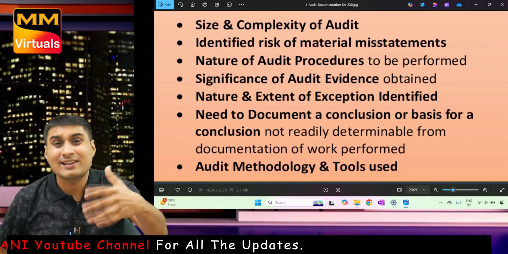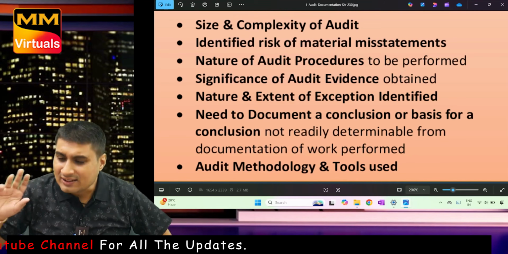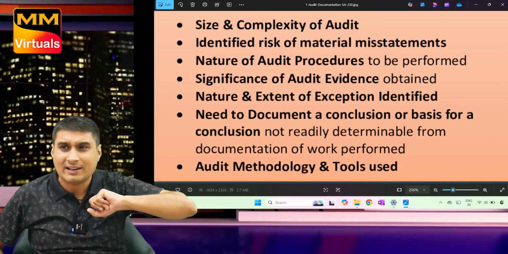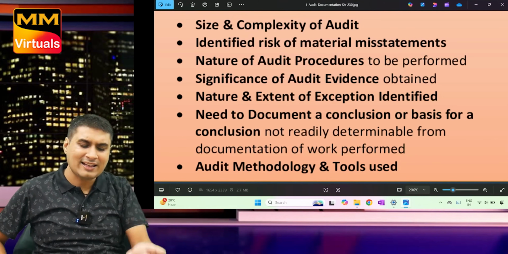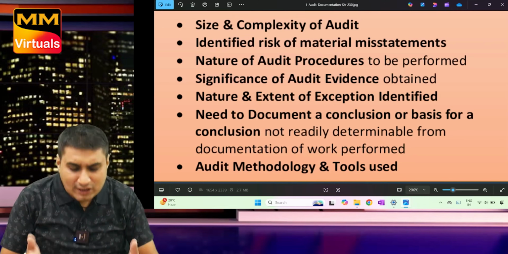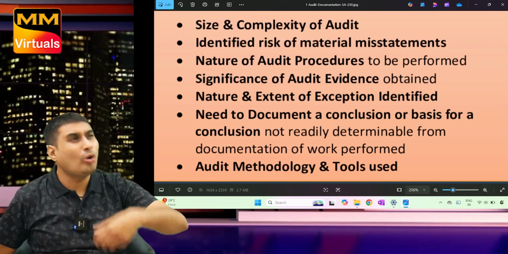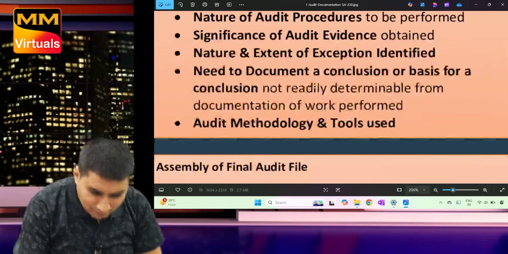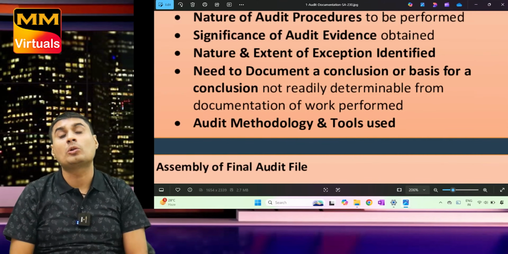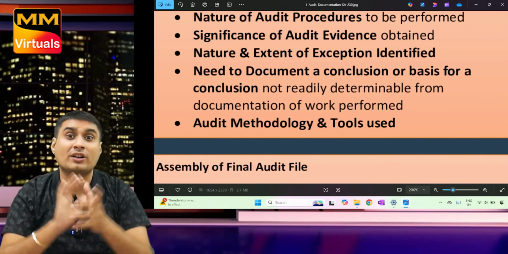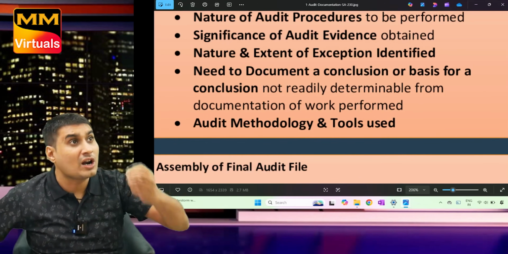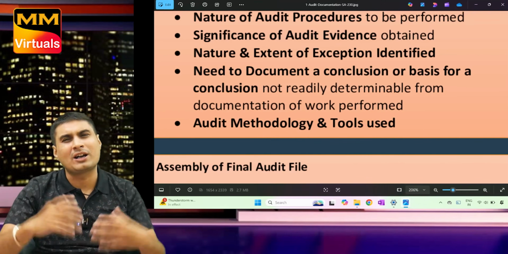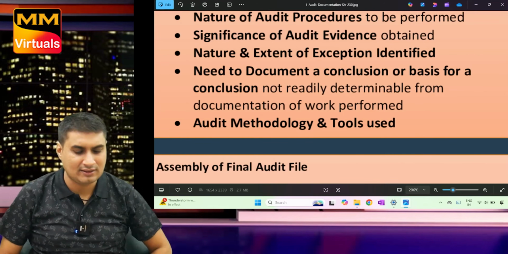Second, identified risk of material misstatement. In that audit, how much is ROMM? If risk is more, more documentation will be required. Less risk, less documentation. Nature of audit procedure performed: if more audit procedures performed, more documentation. Less procedure, less. Significance of evidence obtained: if the evidence is very important, more documentation. If evidence is not that important, all is correct, less documentation.